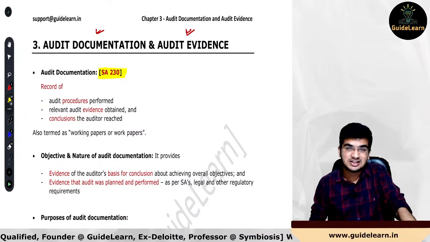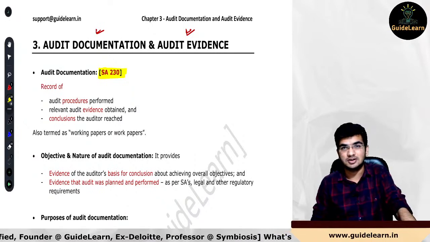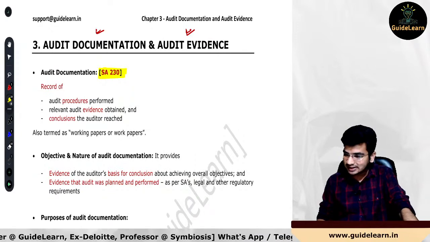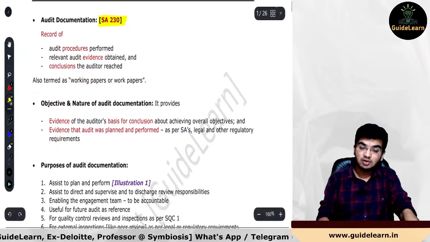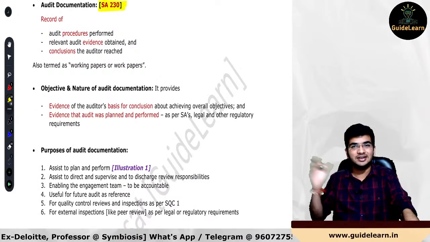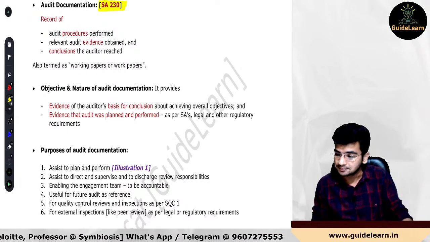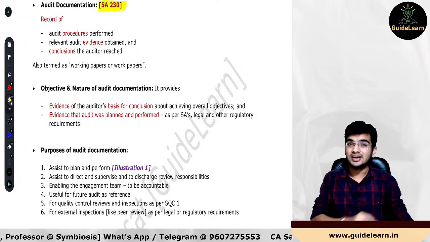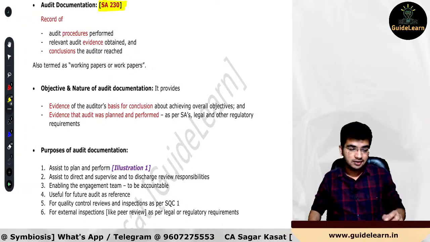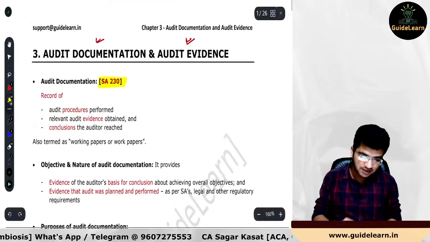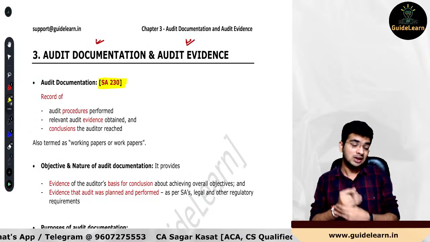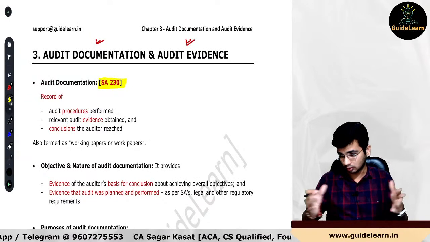560 we will cover in this chapter. 570 we will cover in this chapter. 580 we will cover in this chapter. Are you guys clear with this? So this is how we are going to cover the entire chapter along with SA 230 and the majority of the 500 series standards. I hope you guys are clear. Absolutely clear. So let's start with this super revision, super marathon for Auditing chapter number 3 from the new course, but completely relevant for the old course students as well. That is audit documentation and audit evidence.